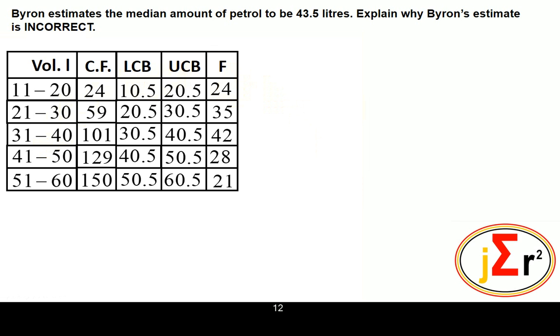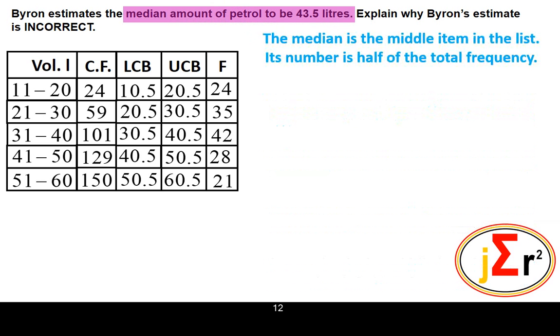Byron estimates the median amount of petrol to be 43.5 liters. Explain why Byron's estimate is incorrect. So we are saying that it is incorrect. Explain why it is incorrect. So we are looking at the median amount of petrol. What do we mean by the median?